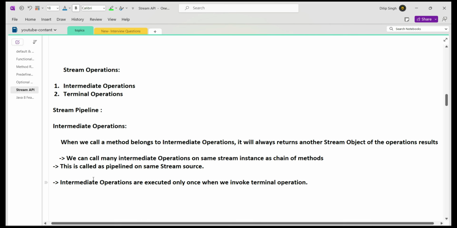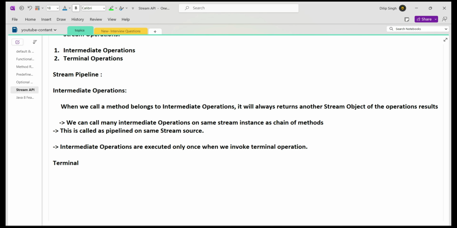So that means on the pipeline of intermediate operations on the same stream object, all of those are going to be executed once you initiate or invoke a terminal operation on the same stream pipeline. Okay, now we have to know about terminal operations.